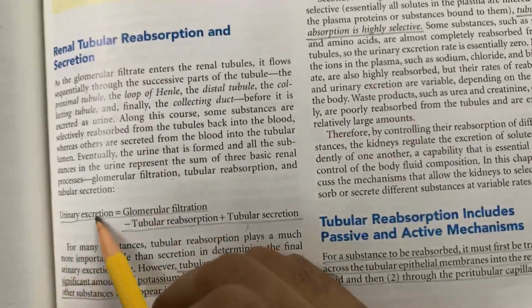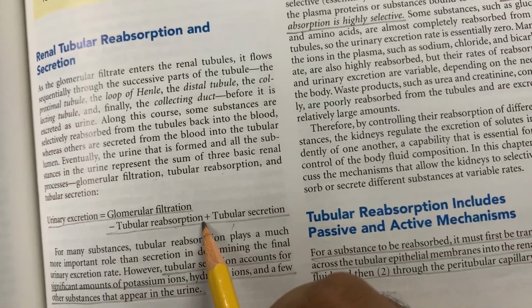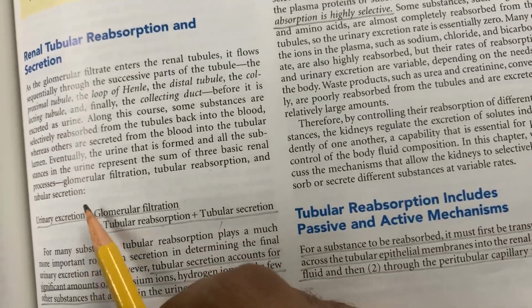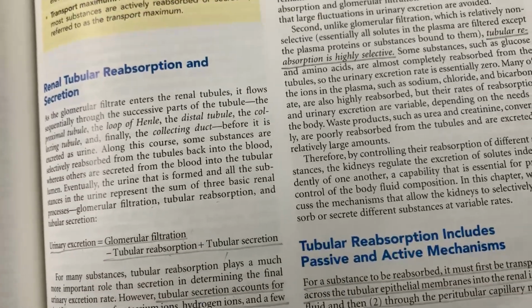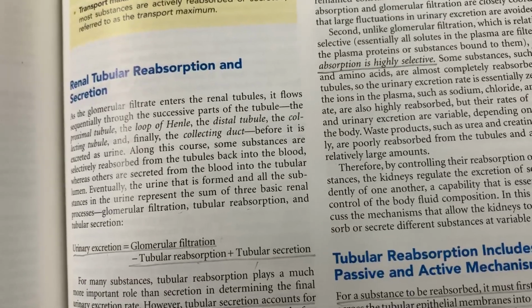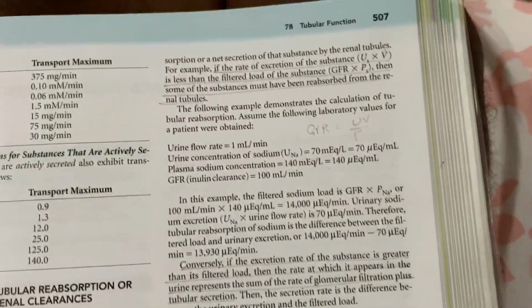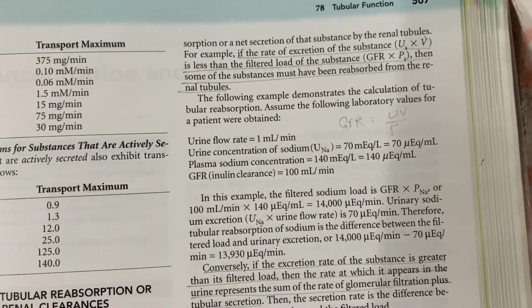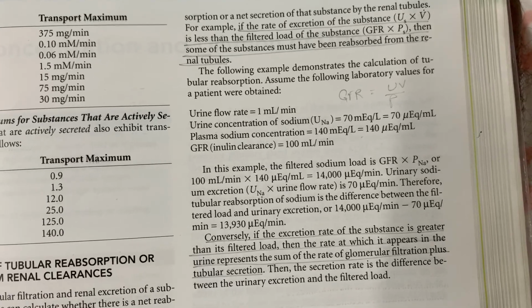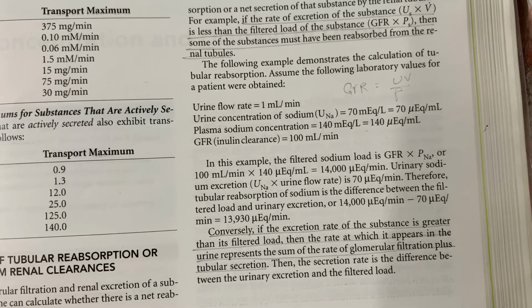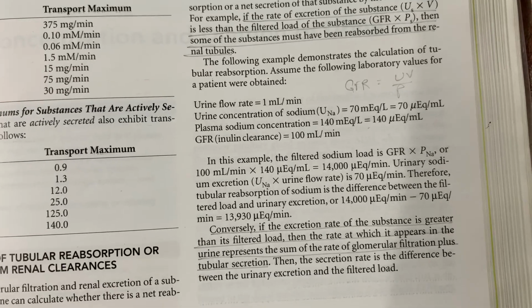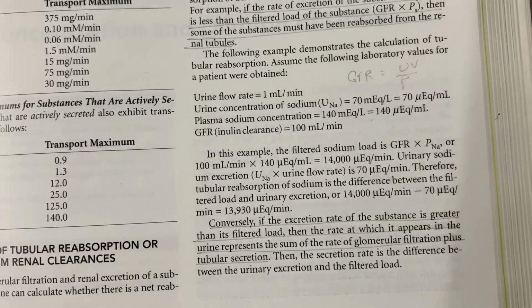See, urinary excretion: if tubular reabsorption increases, your urinary excretion decreases. And then if your tubular secretion increases, your urinary excretion increases, and if GFR increases, your urinary excretion increases. Conversely, if the excretion rate of the substance is greater than its filtered load, then the rate at which it appears in the urine represents the sum of the rate of glomerular filtration plus tubular secretion.